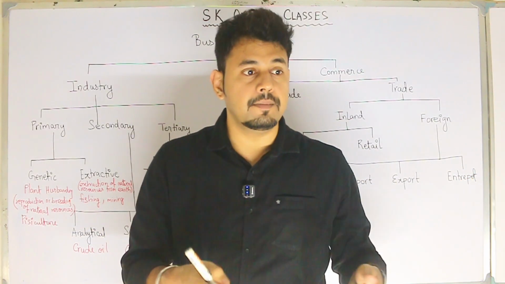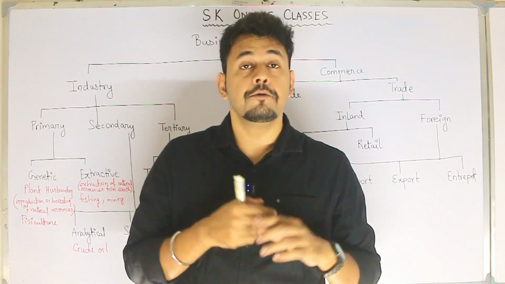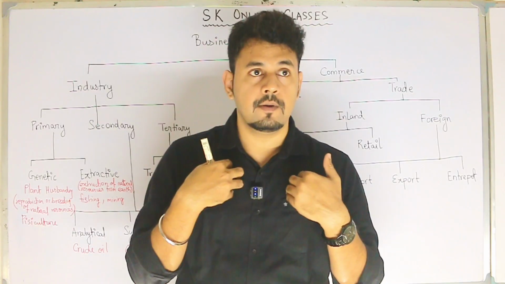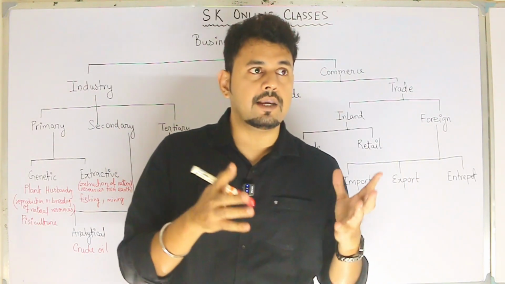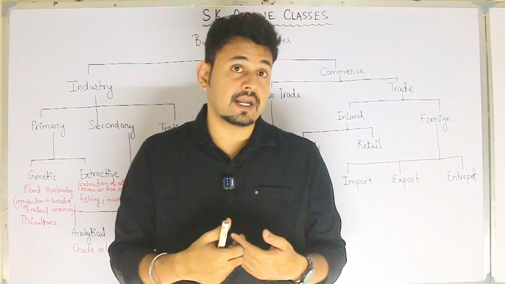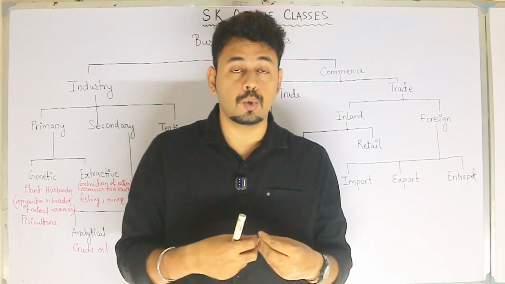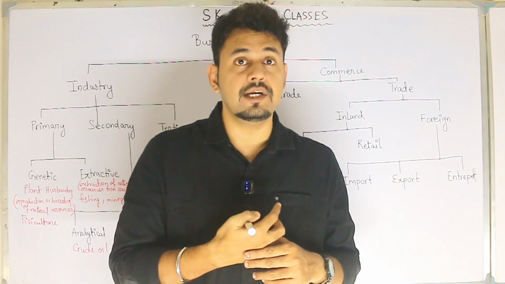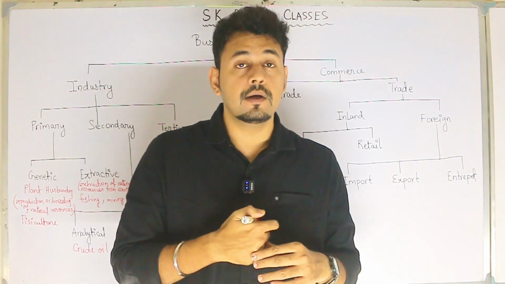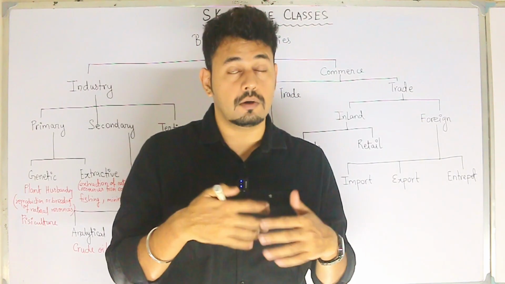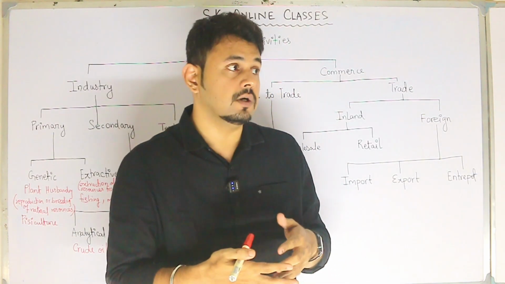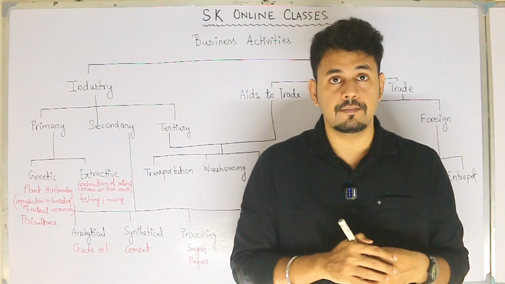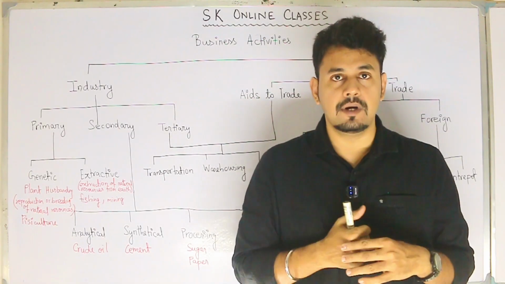Then you will think, why is a middleman required? Of course, a middleman is required. Middlemen only perform trade. Say, for example, today I am a big businessman. I have a huge plot of land, I produce the goods, and I have direct contacts with the retailers, and I have that source and capacity to sell to the consumers directly. Then also I will be called a retailer. But it is difficult for any such businessman or trader to find customers at the doorstep. So they have to go via some middleman.